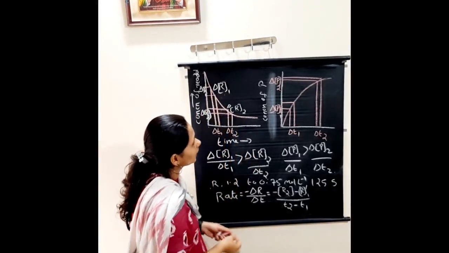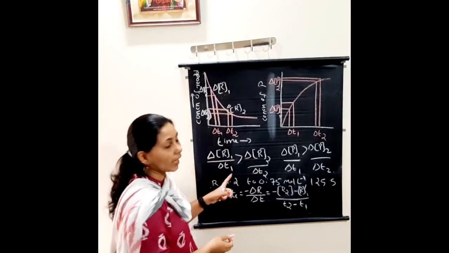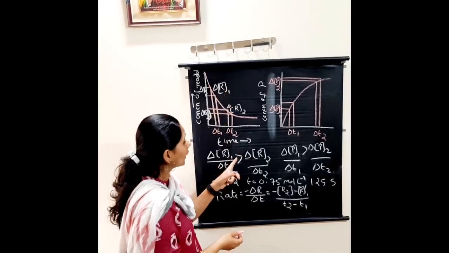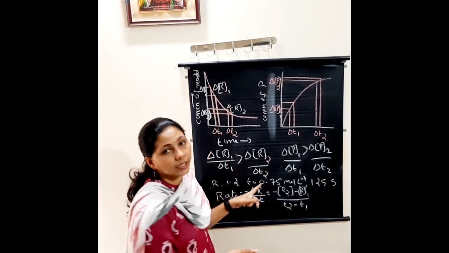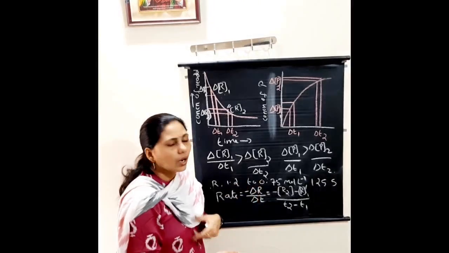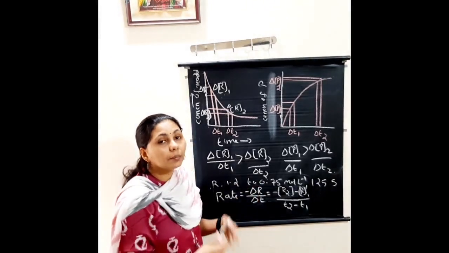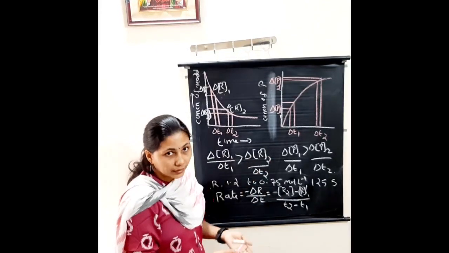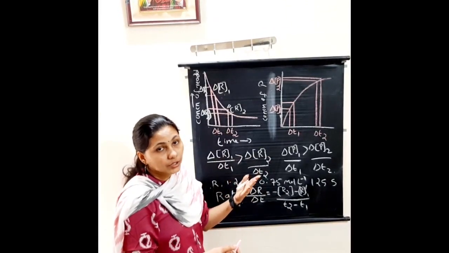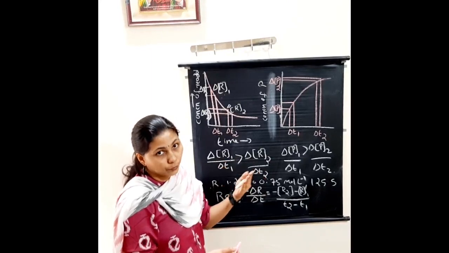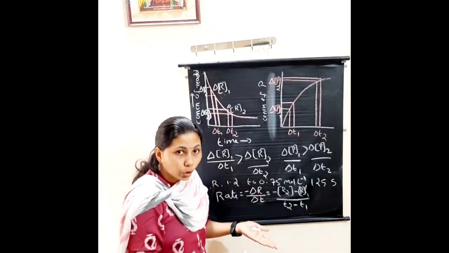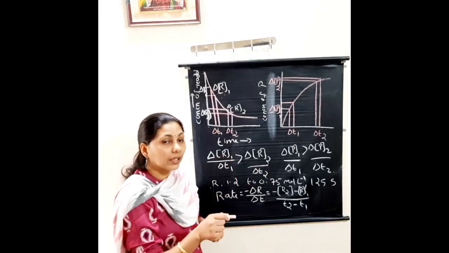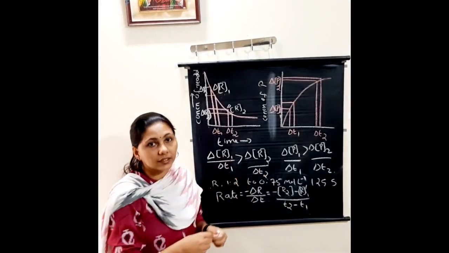So delta R1 divided by delta T1, the first, is greater than delta R2 divided by delta T2. What is the meaning of that? It means at the beginning, in the time interval delta T1, the concentration of the reactants decreases fast. That means more reactants are converted into products at the beginning, in the time limit of delta T1. Clear?